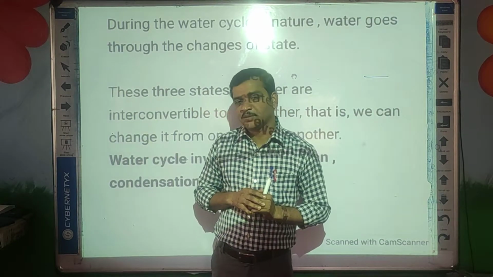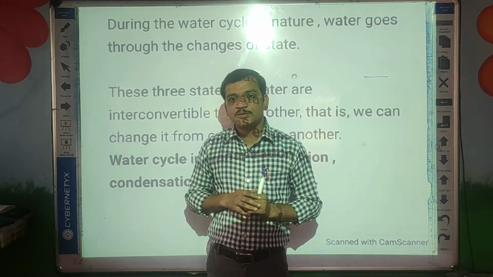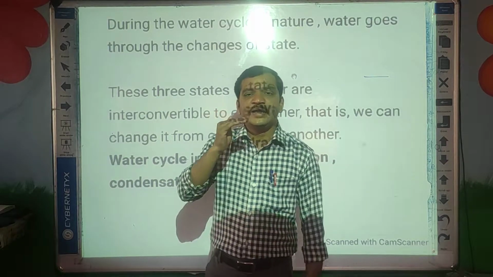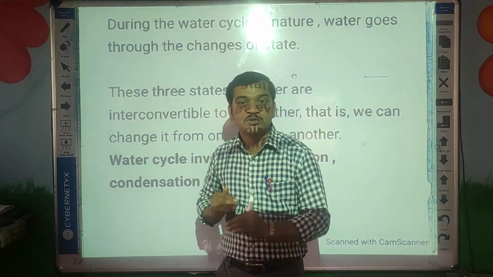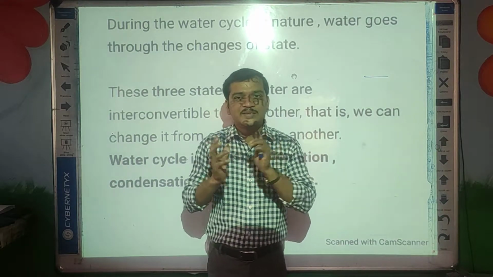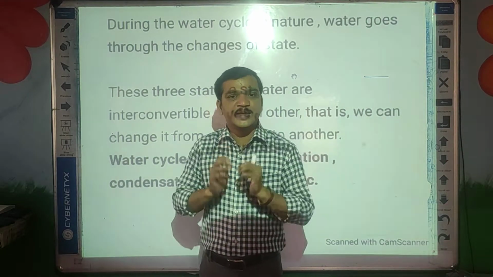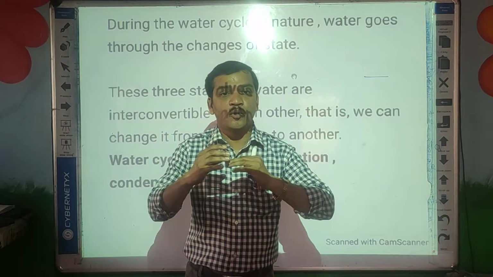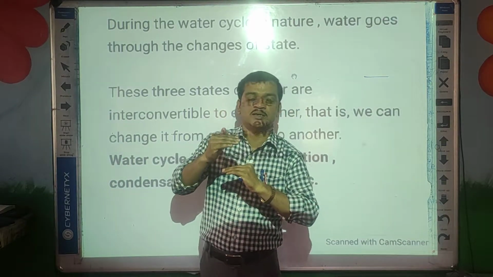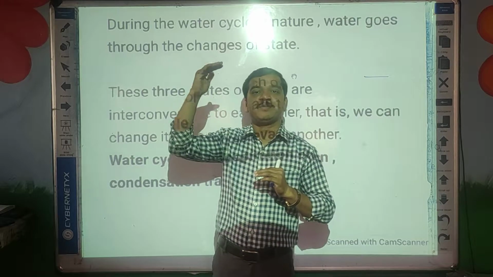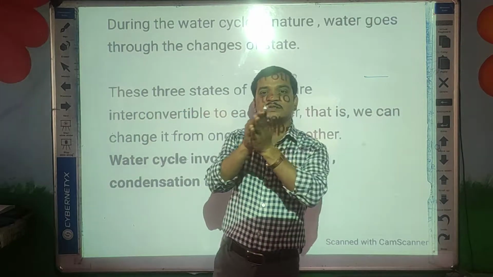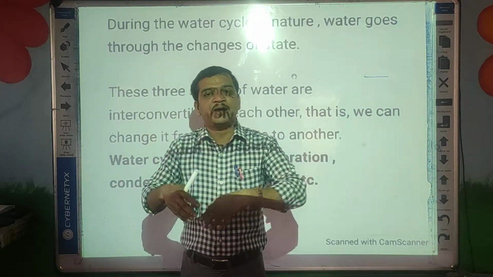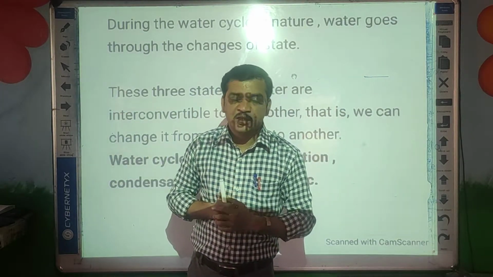What will you observe, students? You will observe that the level of water has decreased and gone down. How did this happen? Due to evaporation. Some water in the bucket disappeared due to the evaporation process, which means the water turned into water vapors and mixed in the surroundings.